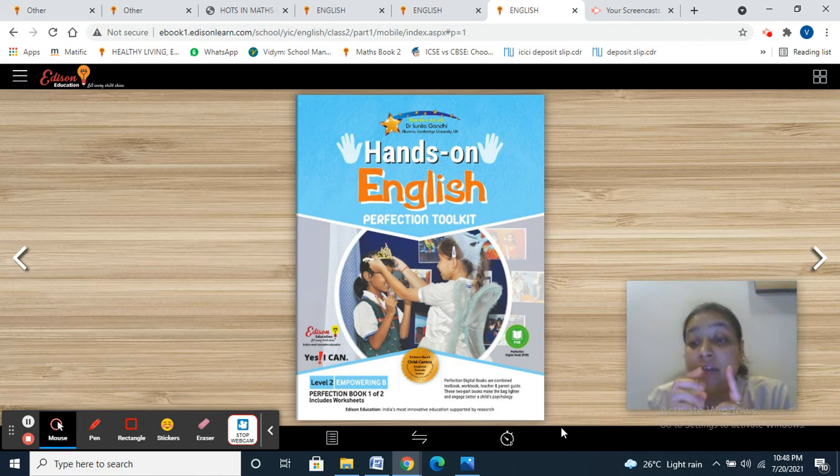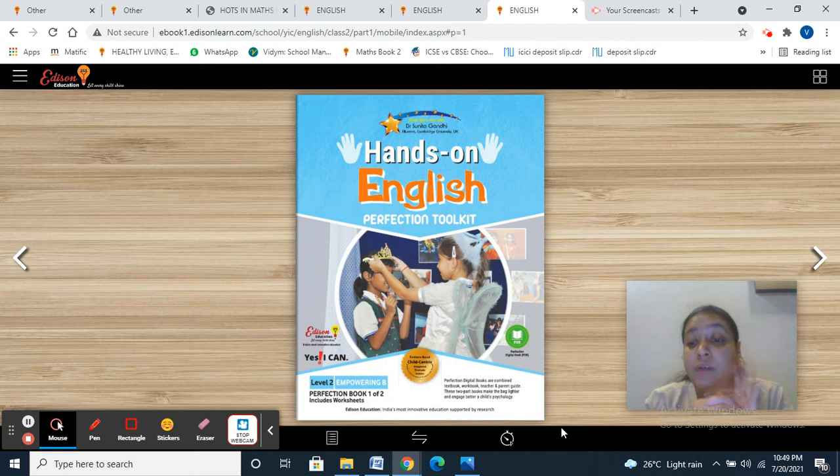Then we have proper and common nouns for things also. If we are talking about a book, it is a common noun, but if we are talking about Hands on English, we are talking about a proper noun. Then place. If we are talking about any city, it can be any city, but if we are talking about Delhi, Mumbai, or Ambala, we are talking about a particular name, that is a proper noun. Getting this point?